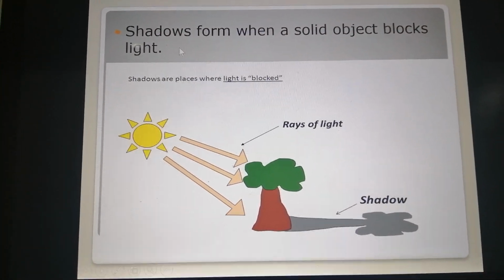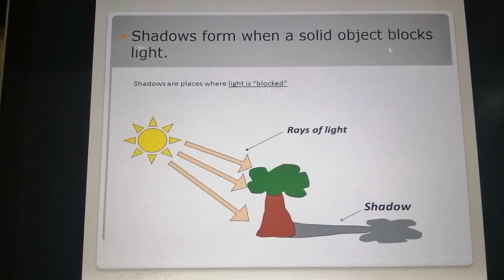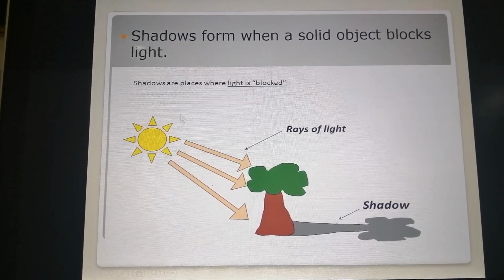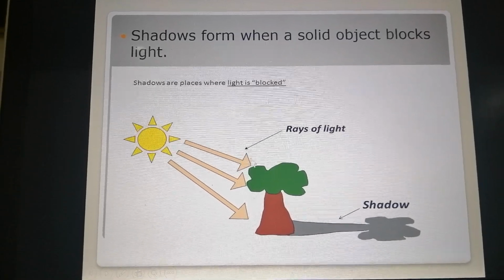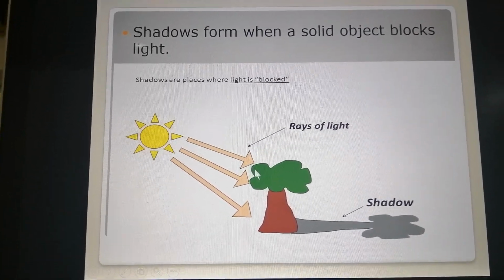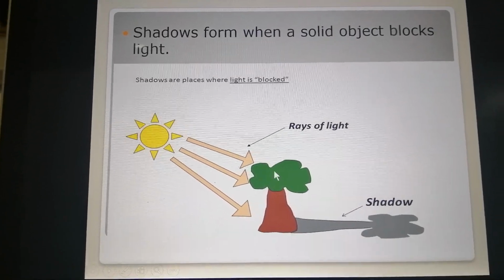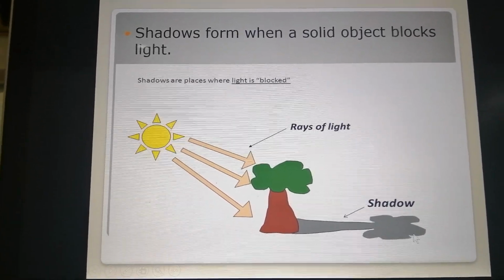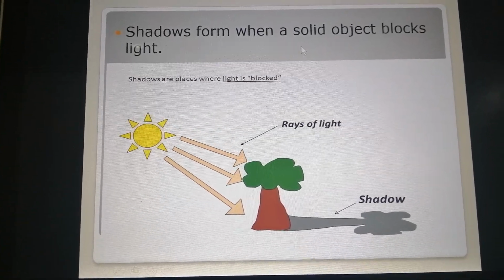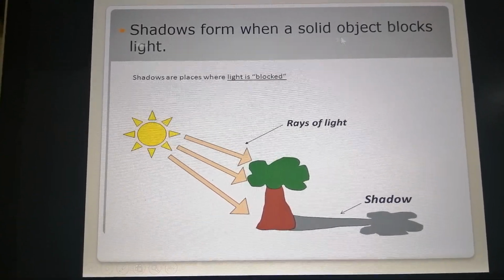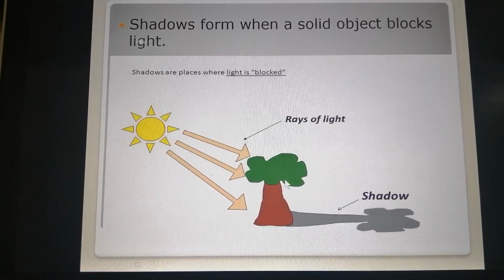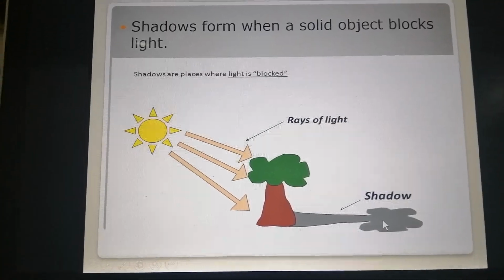What is a shadow? A shadow forms when a solid object blocks the light. Here, for example, the sun is spreading its sunlight rays, right? The rays of the light. Then they hit a tree, they hit a solid. So it made a shadow on the ground. So a shadow is formed when a solid object blocks the light, like this tree that is blocking the sunlight. So it made a shadow on the ground.